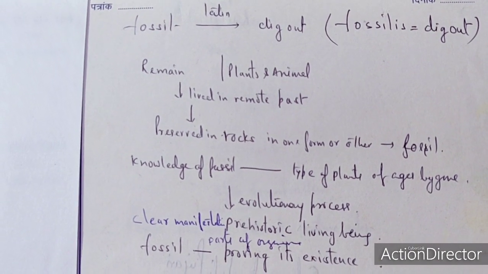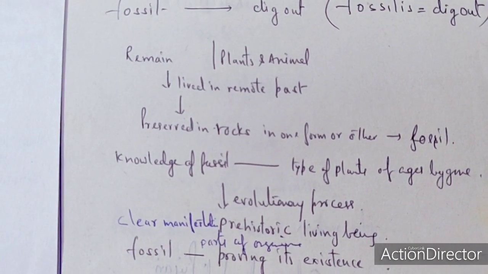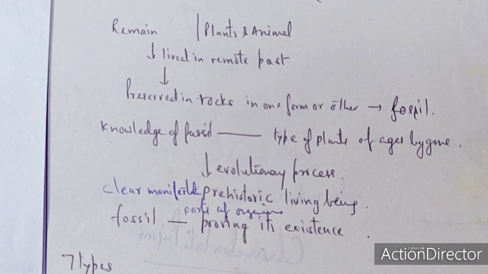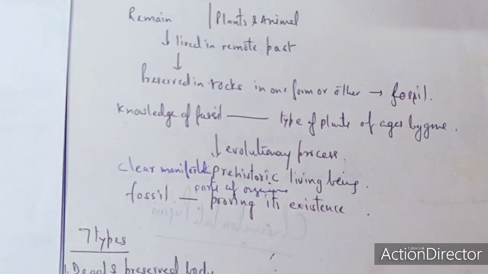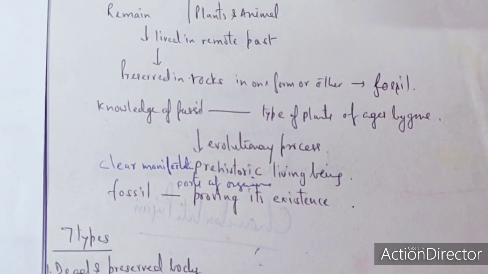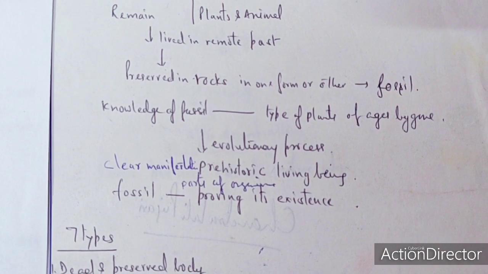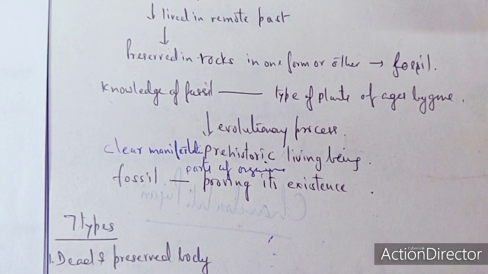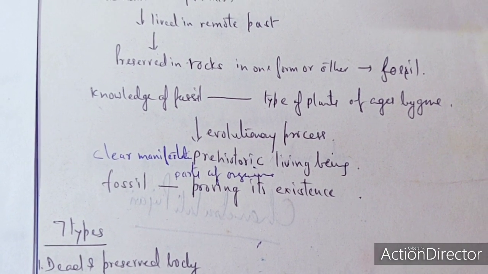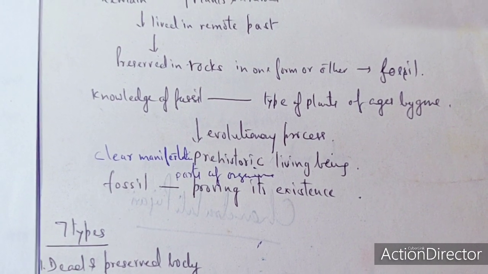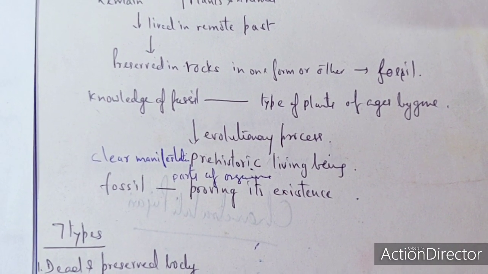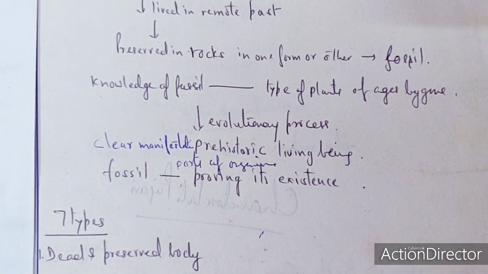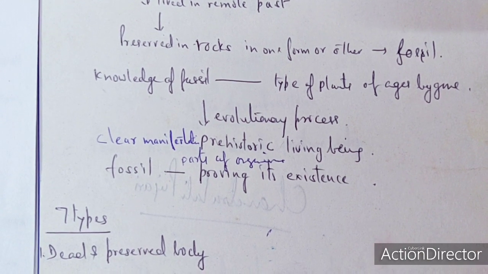So the remains of the plant as well as the animal which lived in the remote past, which are preserved in rock in one form or another, are called fossils. Anything connected with the plants as well as the organic remains in the earth is technically called a fossil. The knowledge of fossils is essential to know the types of plants which have occupied the earth's crust through the ages bygone, and it is also required for the evolutionary process. It is a clear manifestation of prehistoric living beings.